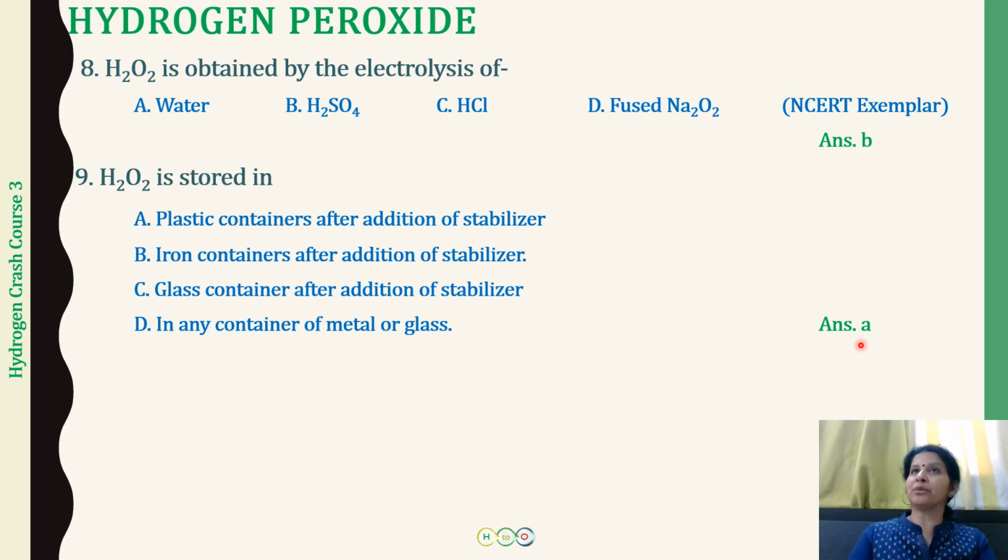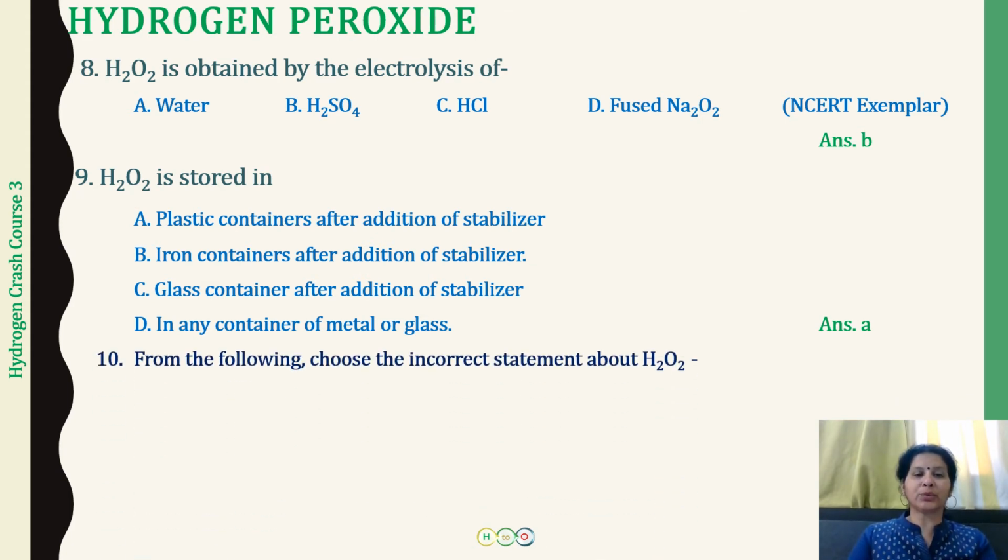Okay, and one more thing, if you want to store it in glass bottles, we can do that also in dark glass bottles after a wax coating of the glass surface, so that the glass does not interfere in the decomposition, cause the decomposition of hydrogen peroxide. The next question is, from the following you have to choose the incorrect statement about hydrogen peroxide. So one by one, let us read the statements and do it.